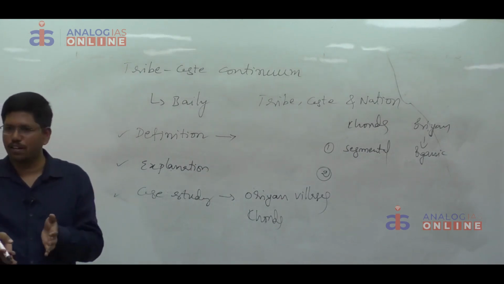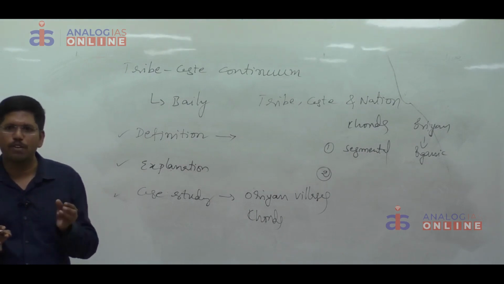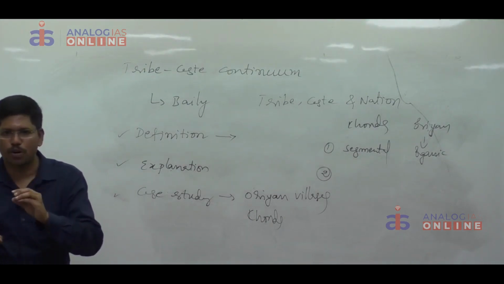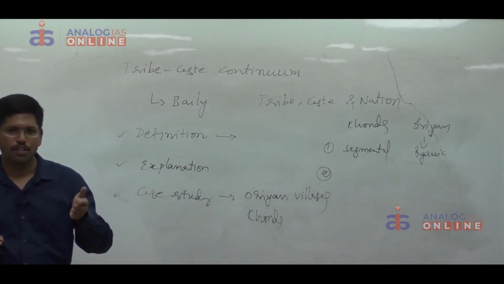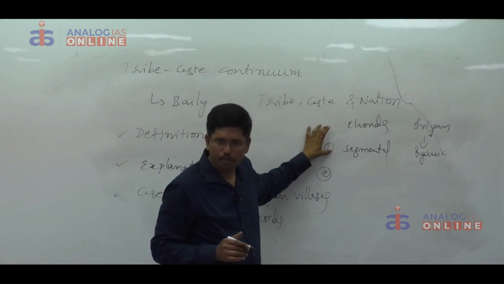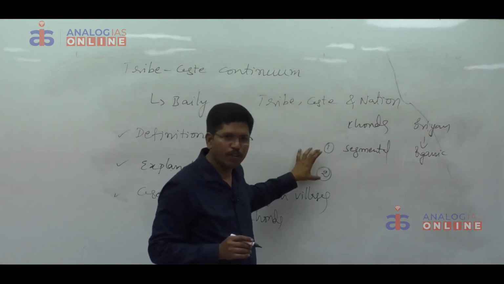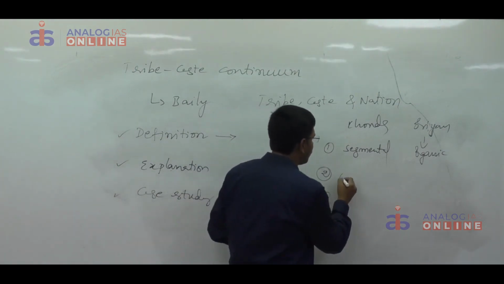The majority of the people are Konds, and among them we can come across segmental solidarity, but a small number of people belong to Panos. Between the Panos and the remaining people we can come across dominant-subordinate relationship. The majority of the relations are on the basis of segmental solidarity, but a few relations, that means the relationship between the Konds and the Panos, are on the basis of organic solidarity.